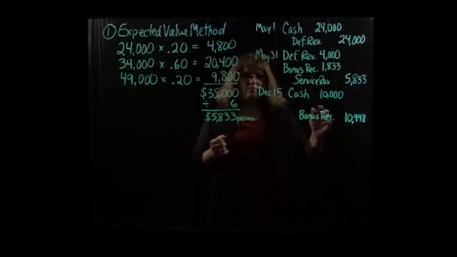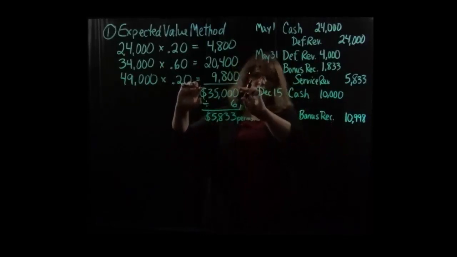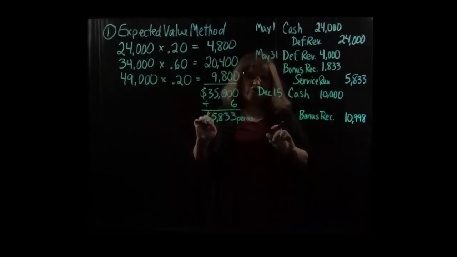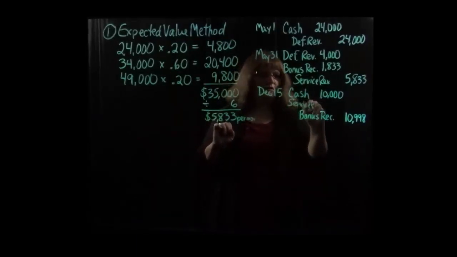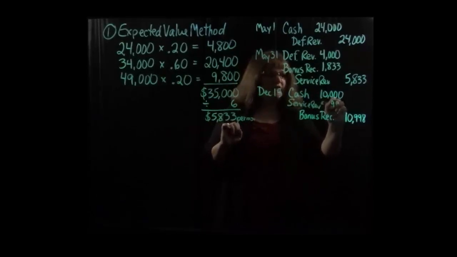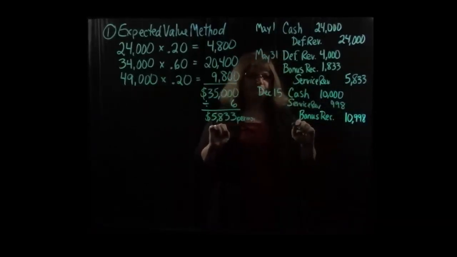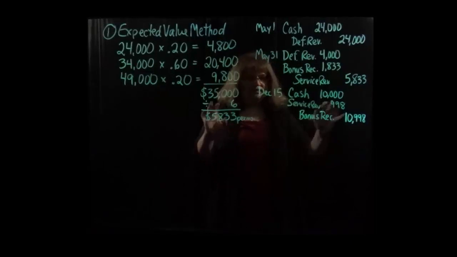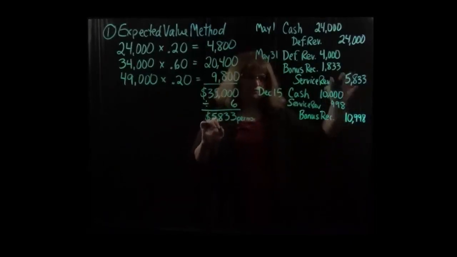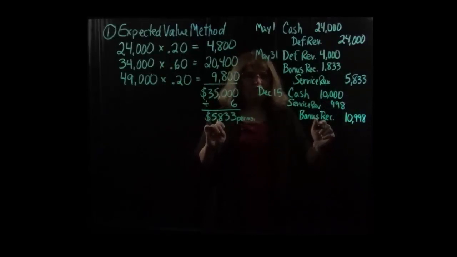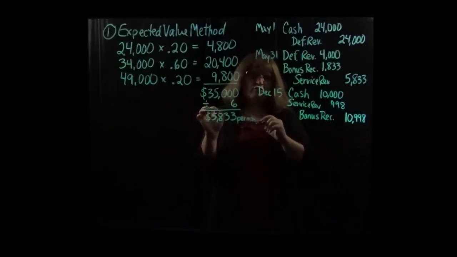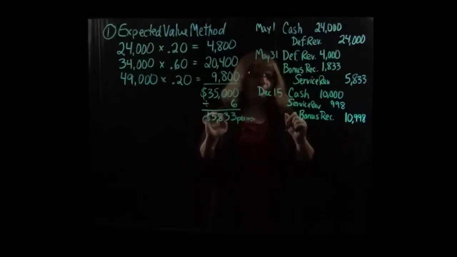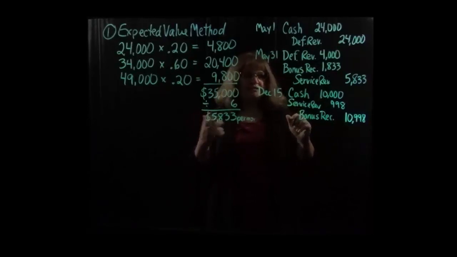Because we had recorded a little bit more revenue over the life of that contract than we actually earned, we now have to debit service revenue for that difference of $998. It's not quite the full 1,000 because of the rounding error in rounding these numbers to the nearest dollar. When we recorded the revenue, we didn't actually record all 35,000. We only recorded 34,998.